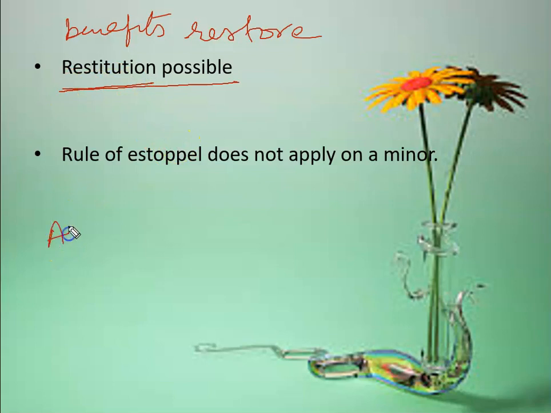Suppose there is a person who is a minor, we name him A, and there is another party. Suppose this person has availed certain benefits from the other person. Once this agreement is considered void because this person is a minor, and he has had certain benefits in the past also, he will restore it to B. He will give back those benefits to B if it is ordered by the court.